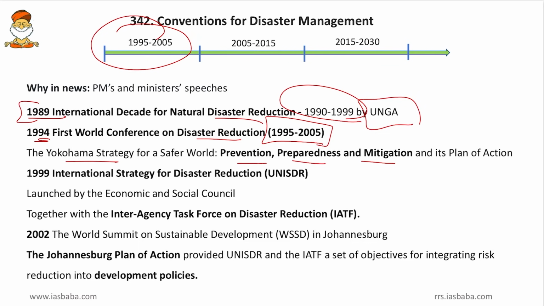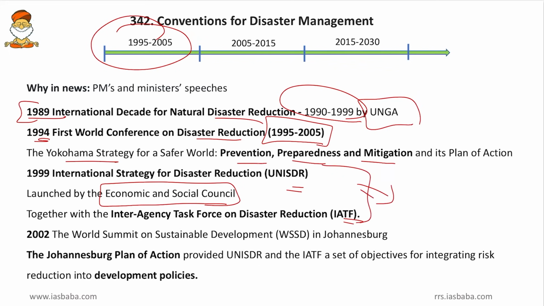its plan of action. And then in 1999, International Strategy for Disaster Risk Reduction. So UNISDR, it was launched in order to implement these Yokohama and other protocols. And this was launched by Economic and Social Council or the UN ECOSOC. And then together with this UNISDR, the Interagency Task Force on Disaster Reduction or the IATF was also launched. So they will implement the Yokohama strategy.